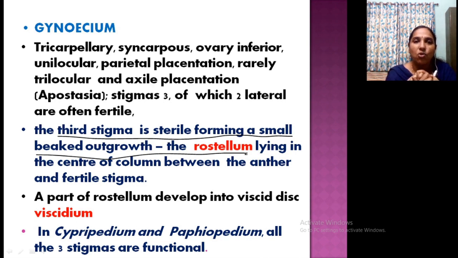Clear? Rostellum is actually the sterile stigma. So, there are three stigmas, two are fertile, one is sterile. Sterile means not functional. This sterile stigma attaches to the stamens. Clear? Okay, see. It is at the center of the column between the anther and the fertile stigma. Now, a part of the rostellum develops into a disc, that is viscidium. Rostellum forming a disc known as viscidium.